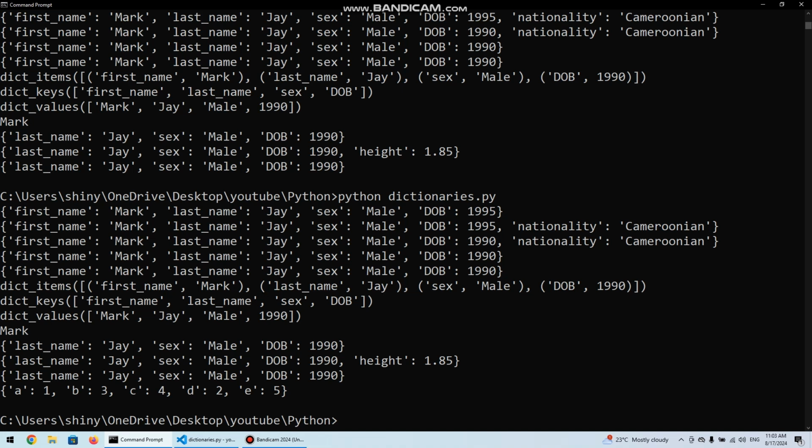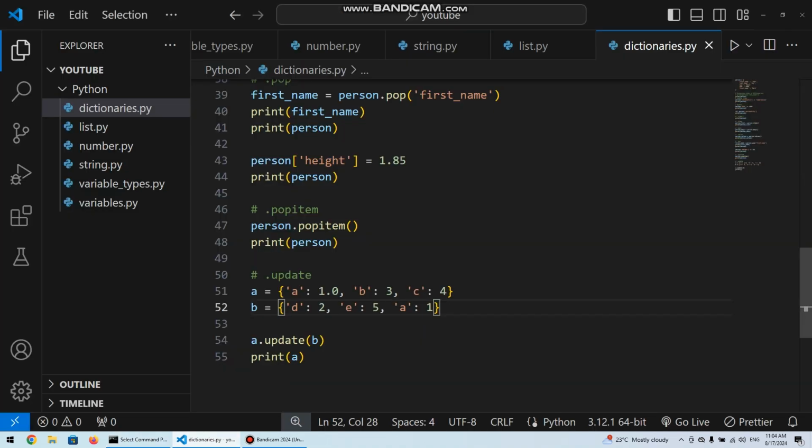You can clearly see G has a value of 2, and then E has a value of 5. So we have used the second dictionary, B, to update the first one by adding items that didn't exist in the first one. We know E and G didn't exist in the first dictionary A. They have been added. Now A already existed in the first dictionary, but A had a value of 1.0.